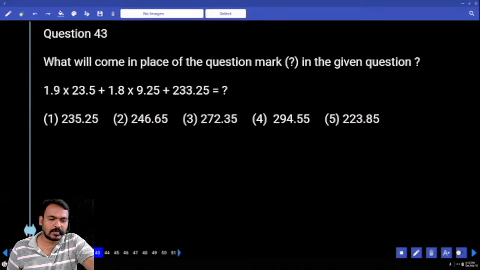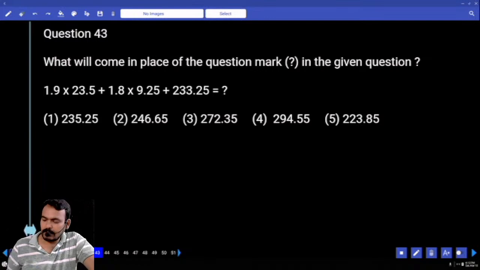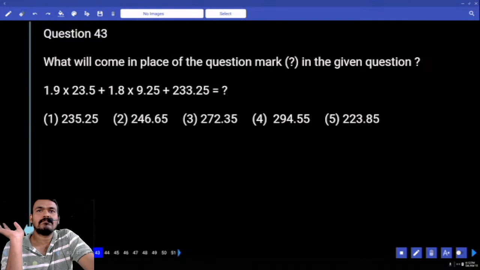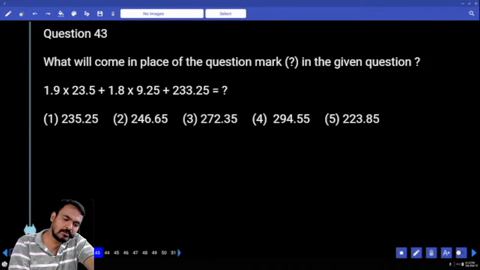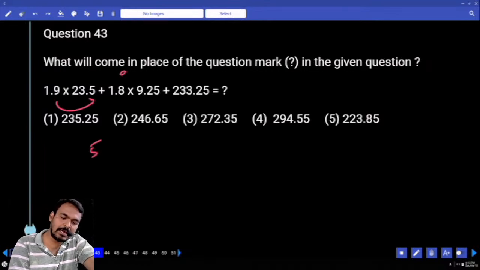Question number 43. 1.9 multiplied by 23.5. 23.5 means it is written as 23 and a half or not. Okay, means first one 23 times, again half time is required or not. Okay, 19 we directly know the 19th table, the question is easy. 19 5s are how much? 95. 5 written, 9 carry or not.